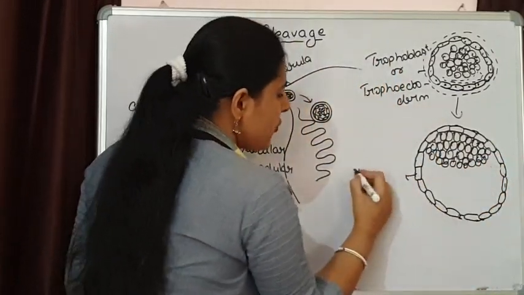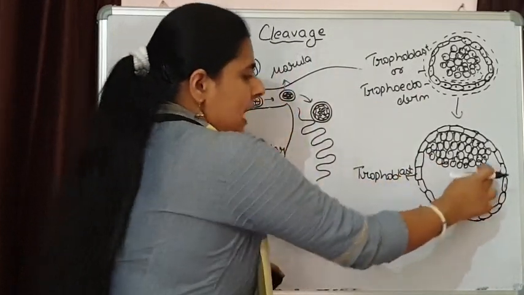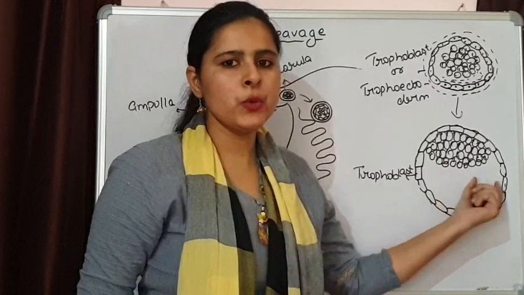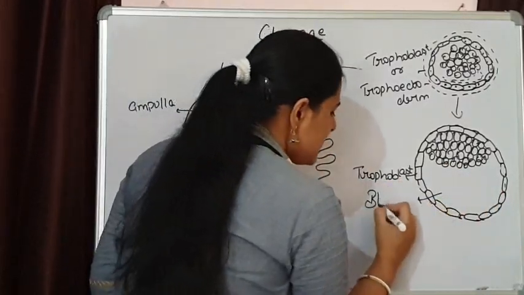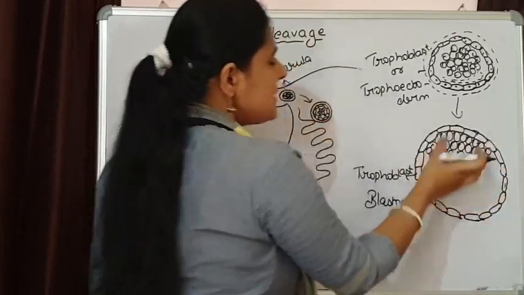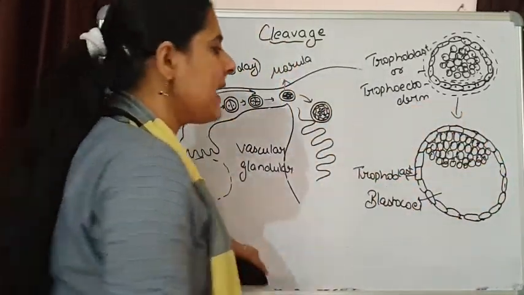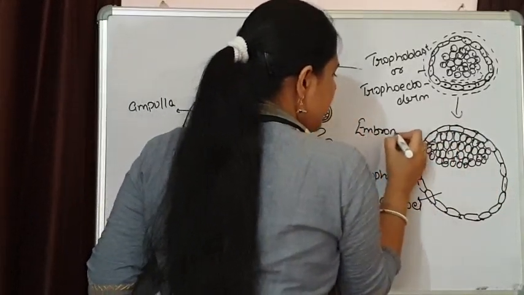So these are the trophoblast cells. This large cavity is having the nutrients that are absorbed by the trophoblast, and now it is known as blastocele. And this one portion is containing all the embryonal cells, and this is known as the embryonal node.